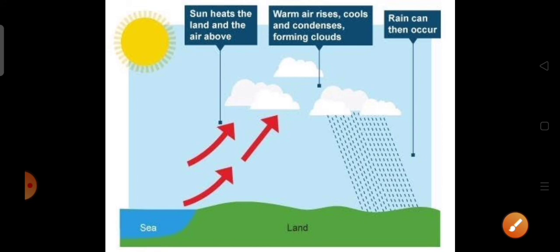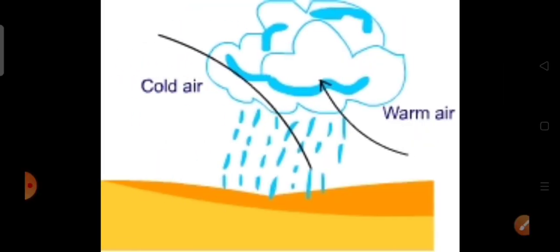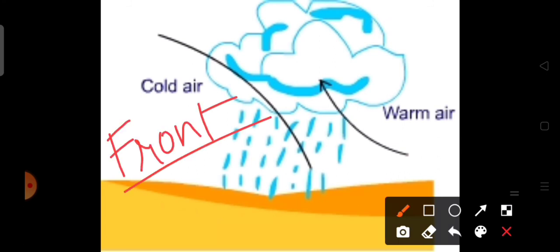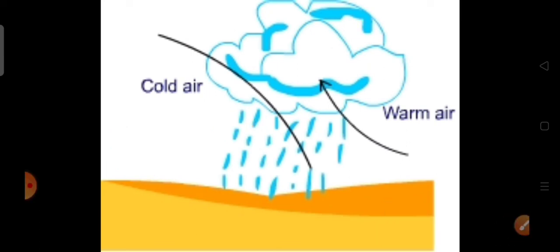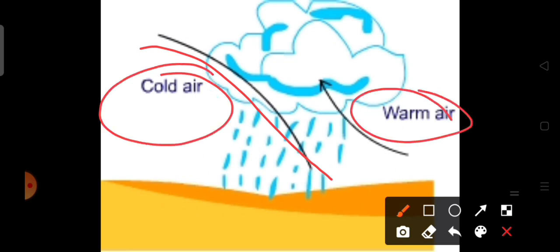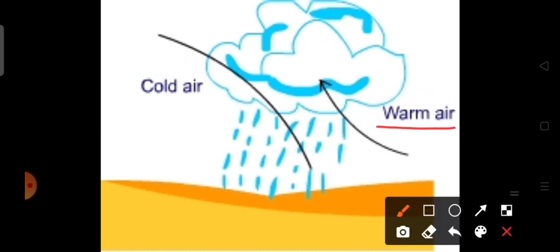Now we are going to discuss cyclonic or frontal rainfall. This is frontal rainfall. So what is a front? We will learn about it. This type of rainfall mainly occurs due to a cyclone or depression, and it is caused by the convergence of two different airs, the cold air and the warm air. When the cold and warm air masses confront each other, the warmer air, which is the lighter air,